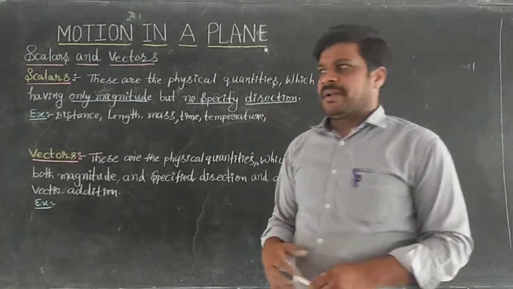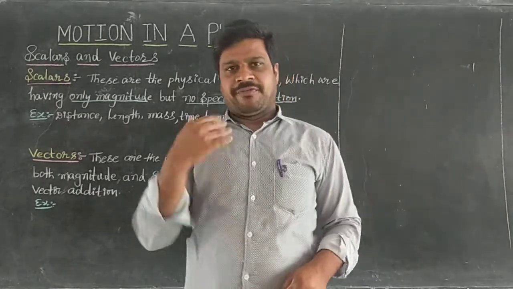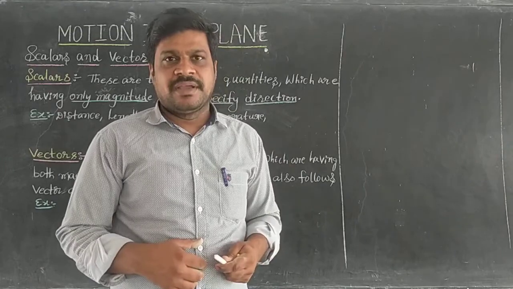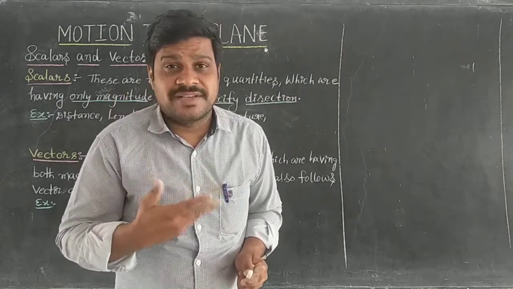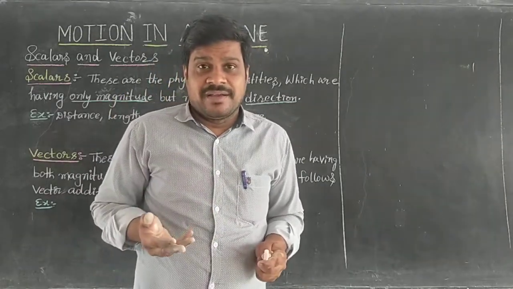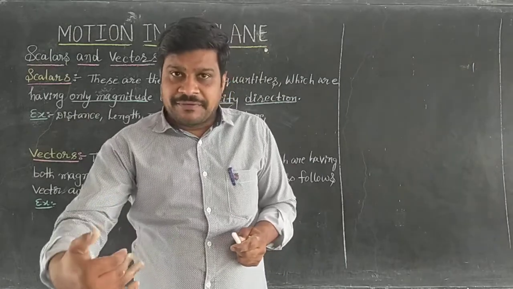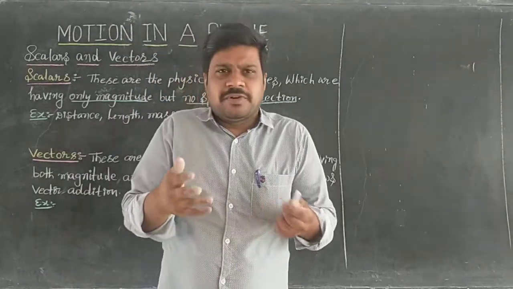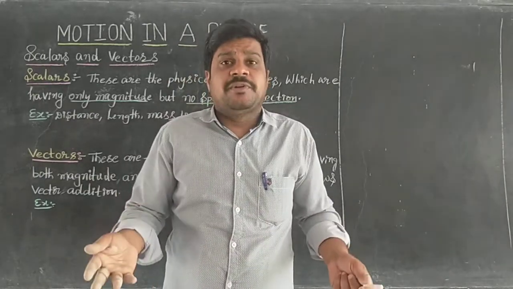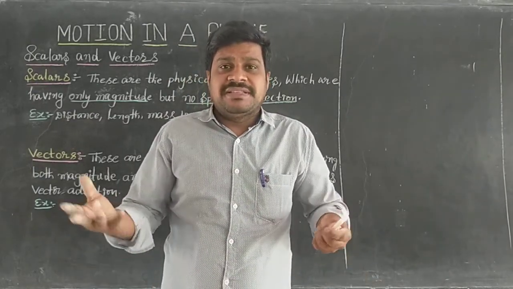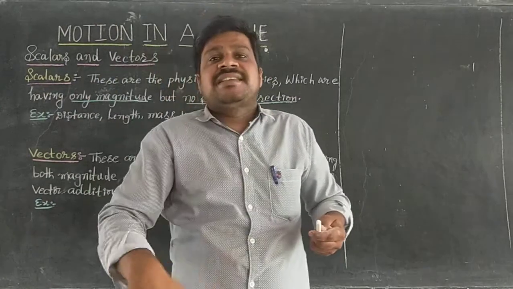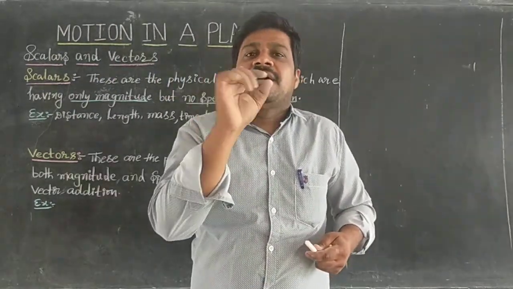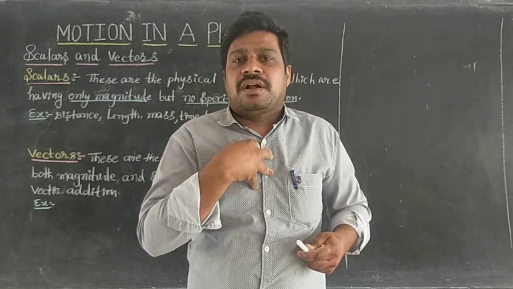Temperature also. Temperature means, today I got a fever. Where did you get the fever? Is it possible to tell? Are you getting fever towards the head or towards the feet? Is it possible to tell? No, it is impossible to tell. Fever is completely a sense of the body. That's why temperature is a scalar.